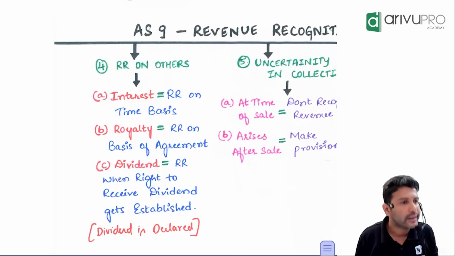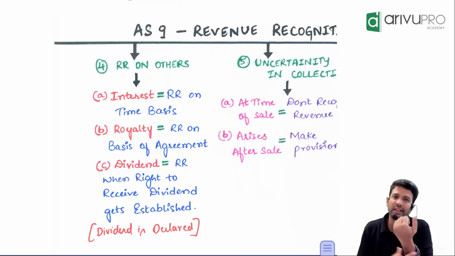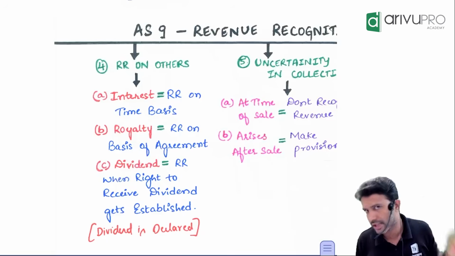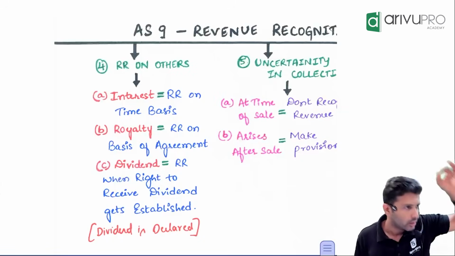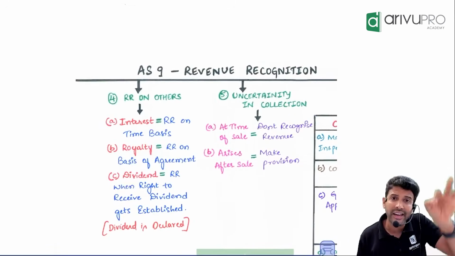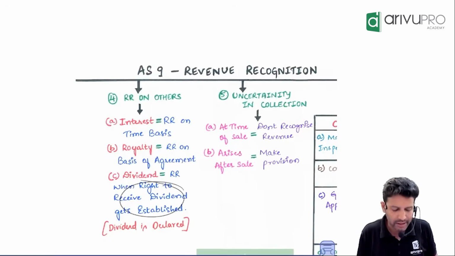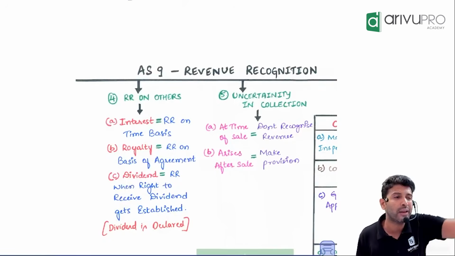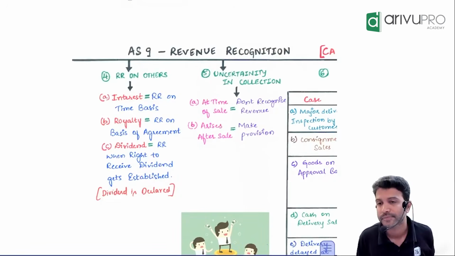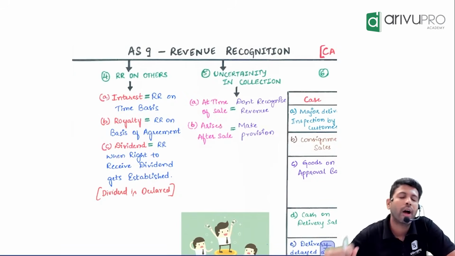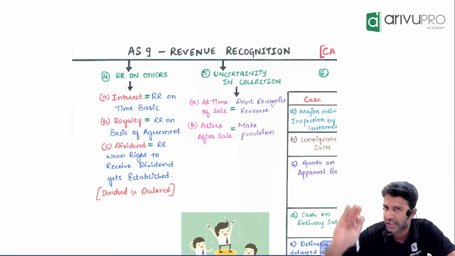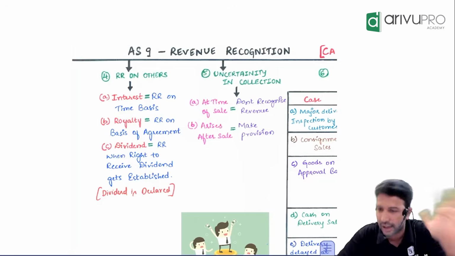D for dividend. AS 9 says dividend should be recognized as revenue when the right to receive the dividend gets established. Simply, when the other company declares it. Suppose I have invested in Reliance shares, equity shares of Reliance.